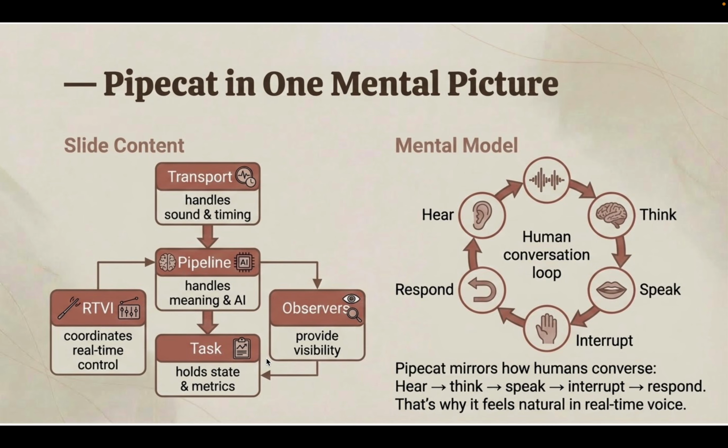The observer observes the pipeline task and checks the metrics and everything, so it provides visibility. And then we have the pipeline task, which holds the state and metrics. So you can see Pipecat mirrors how humans hear, think, speak, interrupt, and respond.